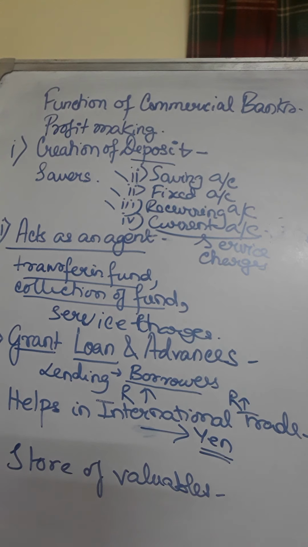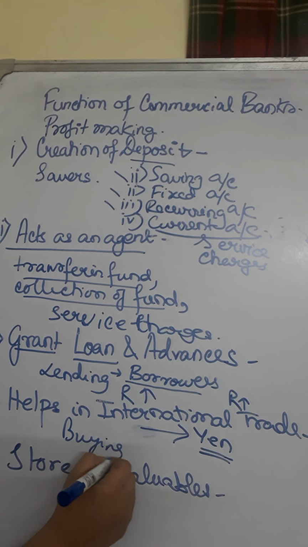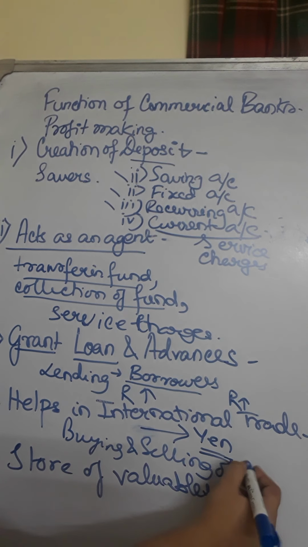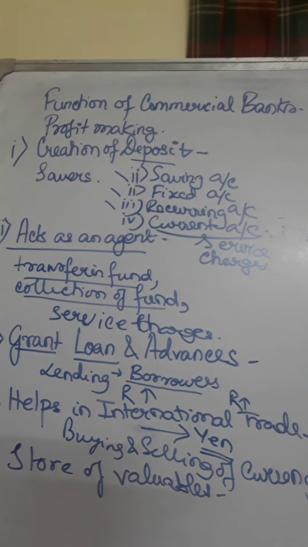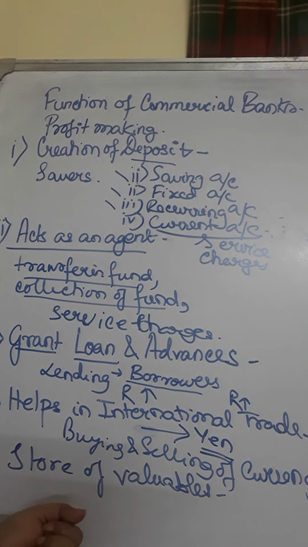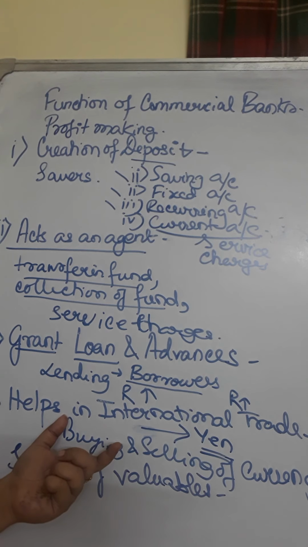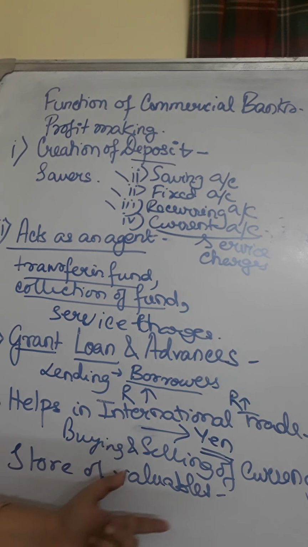So who does all this? There are certain commercial banks who engage in buying and selling of currency. And like suppose I am going to the US, so I need dollars, so I have to give equivalent rupees in order to get how many dollars I want. So for conducting all this international trade, the banks engage in buying and selling of foreign currencies.